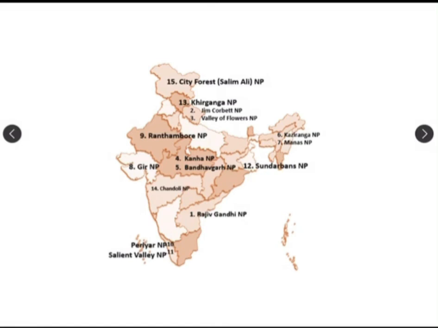Nobody will ask you what Sundarban National Park is famous for, but you have to be aware of where it is located. I hope these things are clear to you.